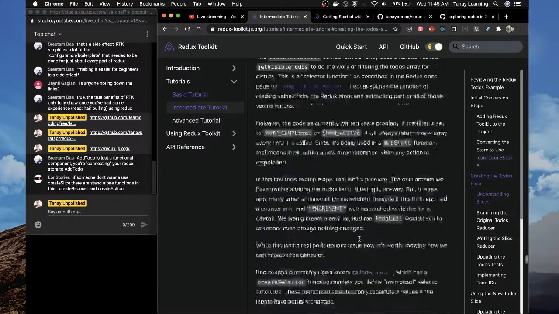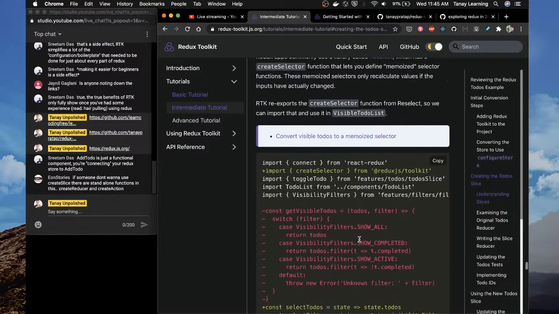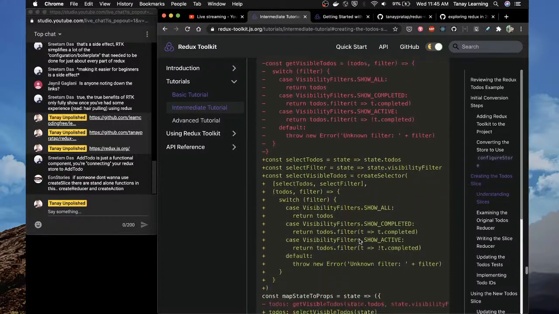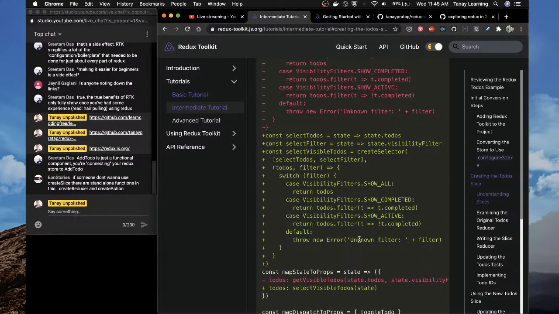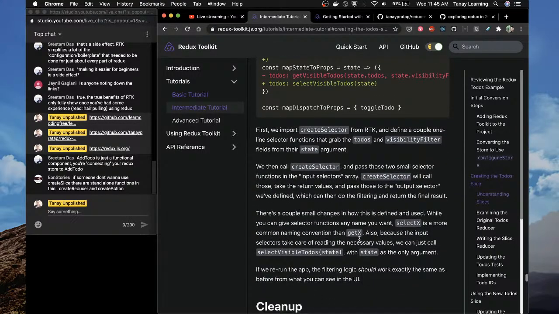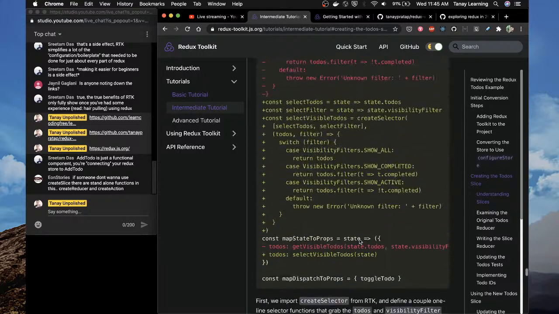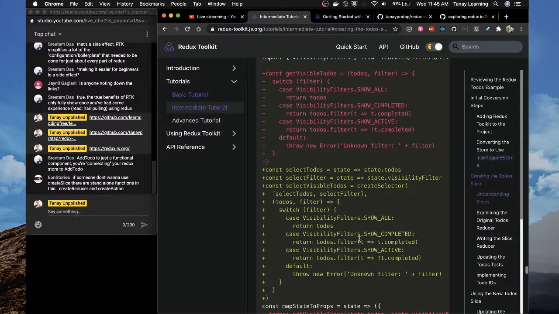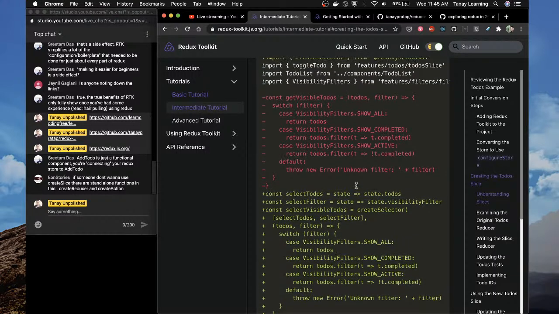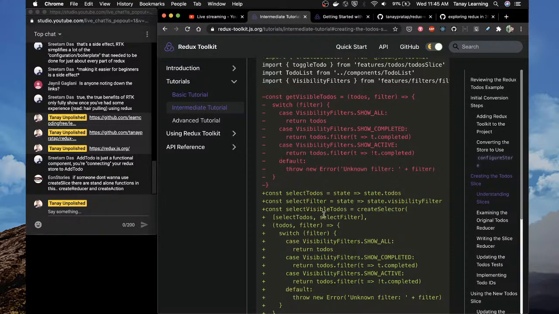Optimizing the filtering. Convert visible to do's to a memoized selector. This is advanced stuff. We don't need this now. But if you want to do it, you do create selector, return to do's, map state, RTK, and define a couple one line selector functions that grab the to do's and visibility. My god. So to do something like this, you did what? Get visible to do, const select state dot to do's dot visibility filter.